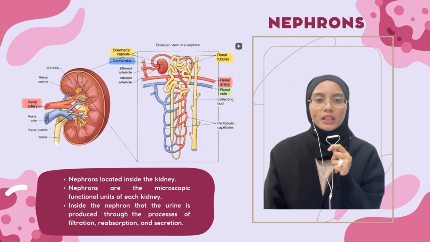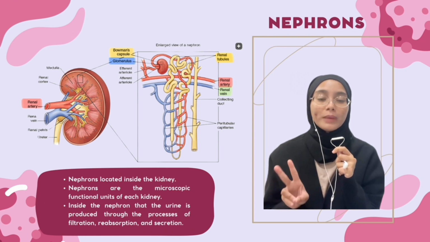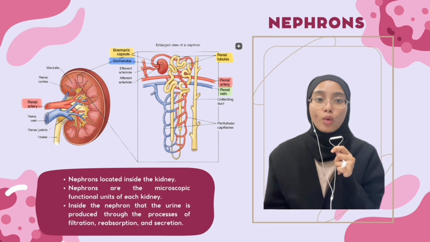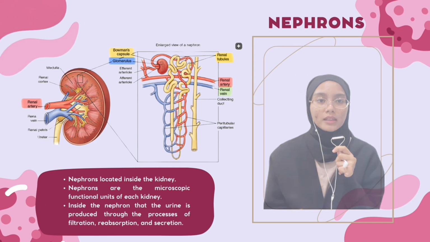So why is the nephron the functional unit of the kidney? It's because they are responsible for removing waste from the body. Each kidney is composed of over 1 million nephrons, and both kidneys of a healthy young adult have on average 1.8 to 2 million nephrons. And a lower number or loss of nephrons is critical to pathological diseases.